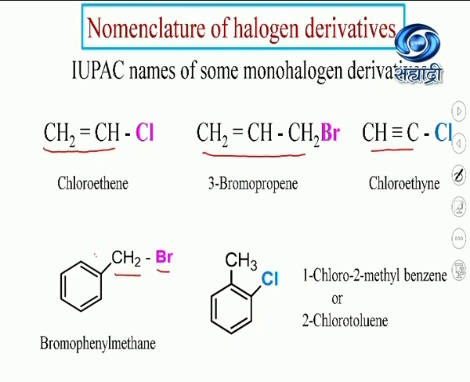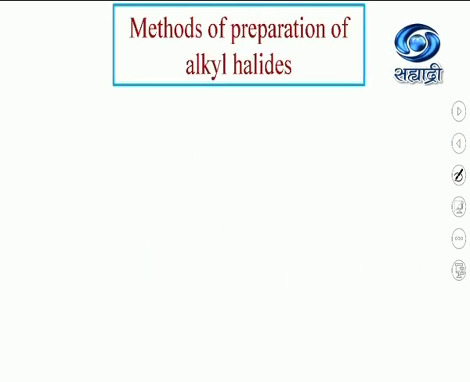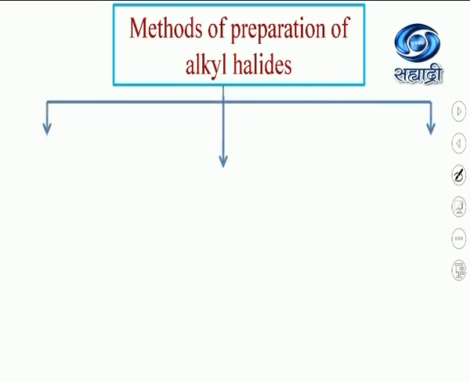In the next case, to the aromatic ring, one is your methyl group and one is your chloro group. So it is 2-chlorotoluene or it is 1-chloro-2-methylbenzene.